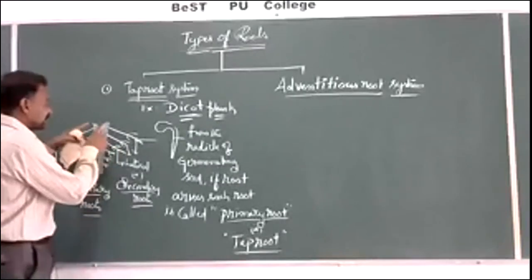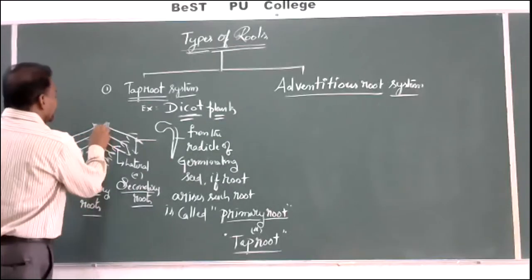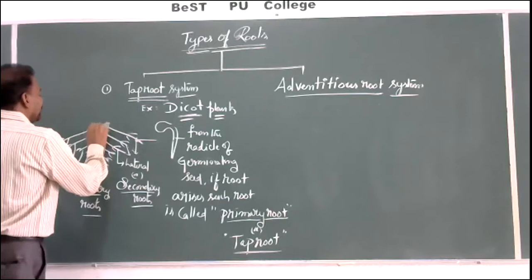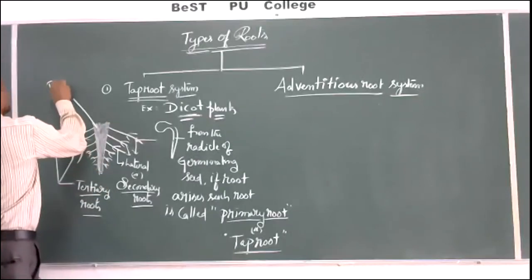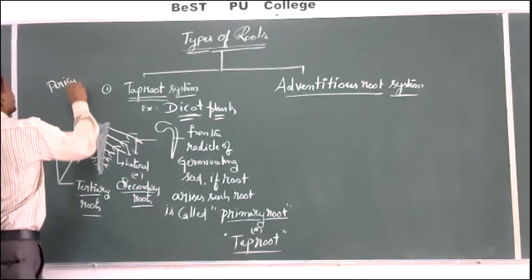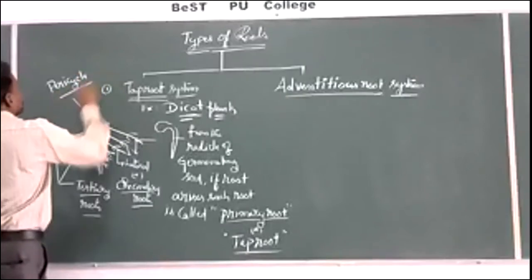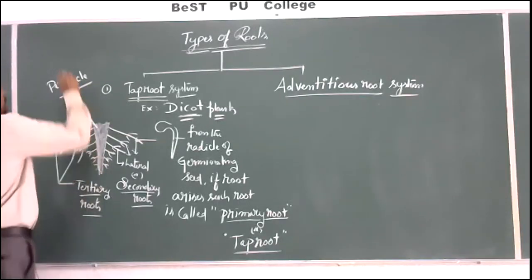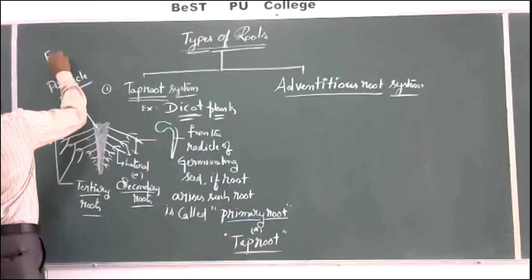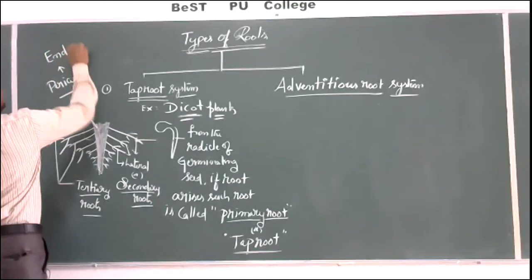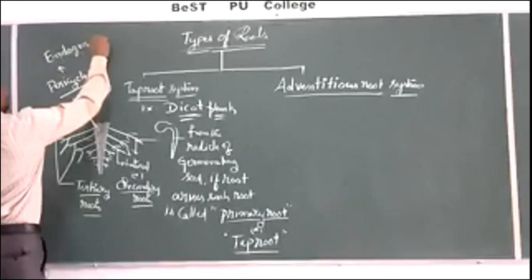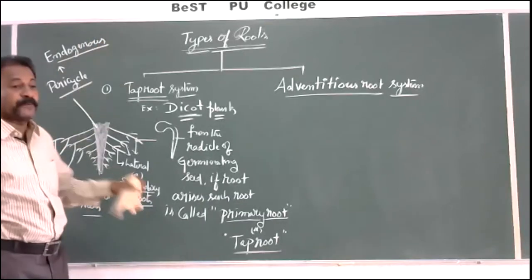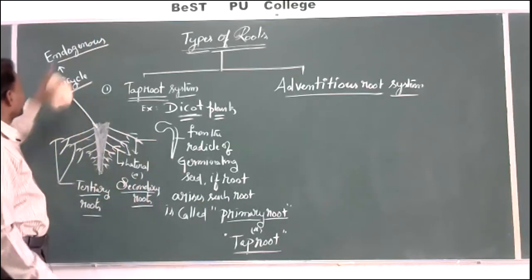These secondary roots develop from inner layers. What is that inner layer? From pericycle. Secondary roots arise from pericycle, so they are endogenous in origin, or they have developed endogenously.